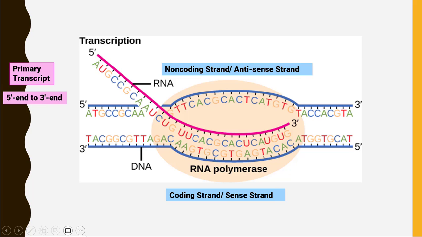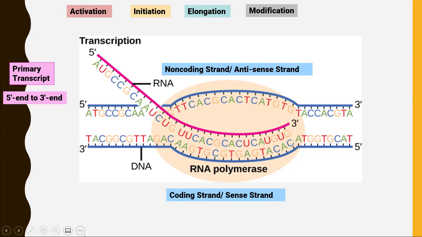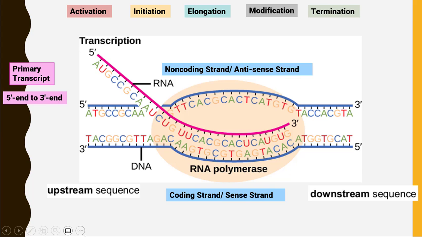In eukaryotic transcription, we have 5 different stages: activation or assembly stage, initiation stage, elongation stage, modification stage, and termination stage. The DNA sequence that comes under the category of activation and initiation is called upstream sequence, and the sequence that comes under the category of termination is called downstream sequence. Now let's discuss each stage in detail.